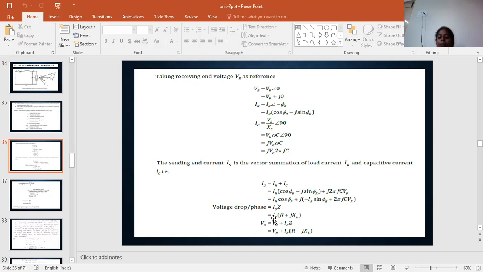And the voltage drop we can calculate as IS into Z, that is the drop. Okay, so Z is the combination of resistance and inductive reactance, so that can be rewritten as R plus jXL.